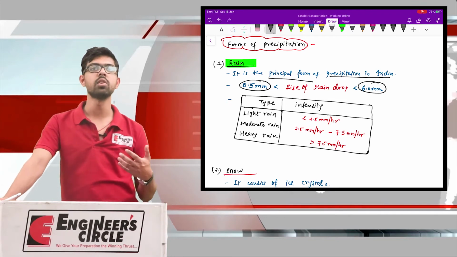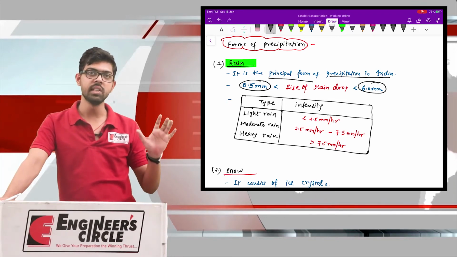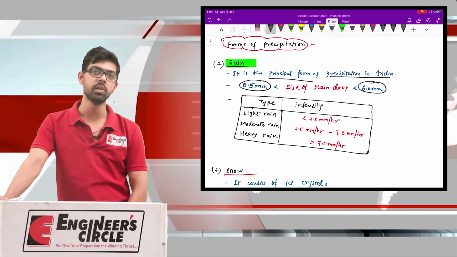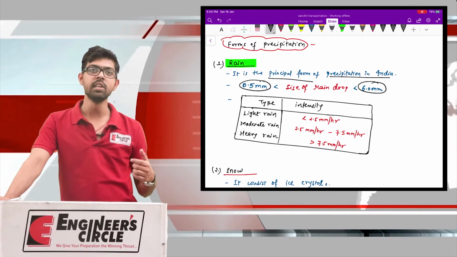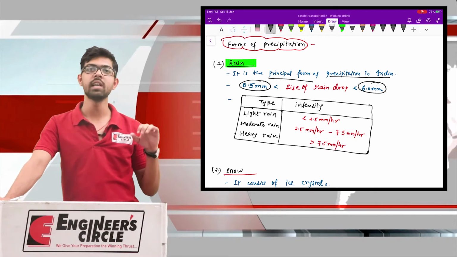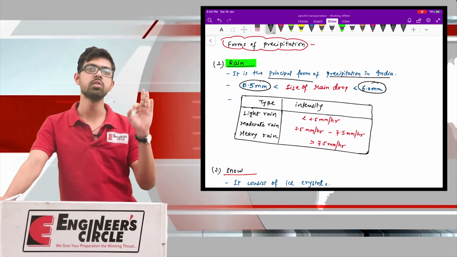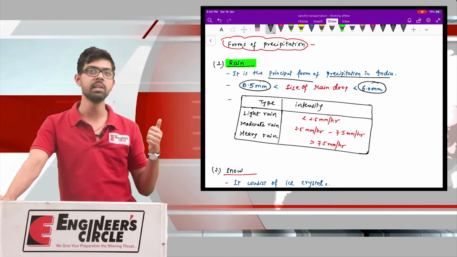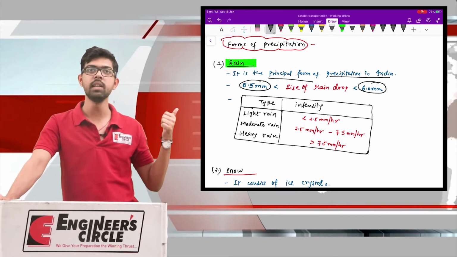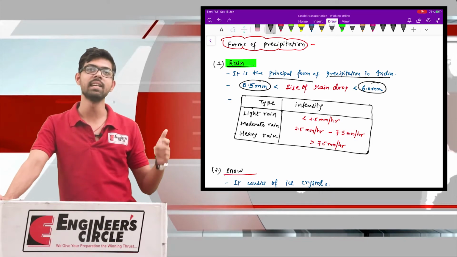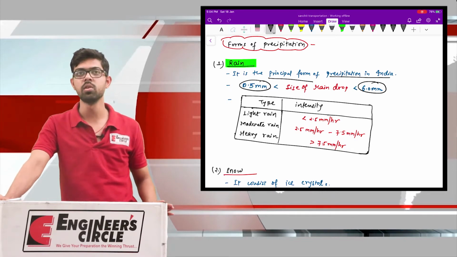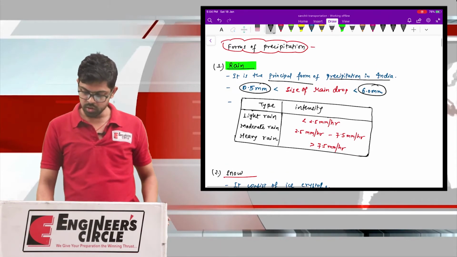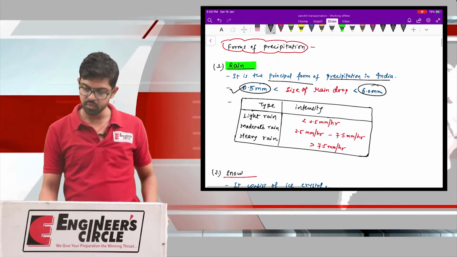The condition for a drop to be called a raindrop is that its size should be between 0.5 and 6 mm. If the size is less than 0.5 mm, we will not call it a rain droplet, and if the size is greater than 6 mm, then also we do not call it rainfall precipitation. So you should remember this size of a raindrop.